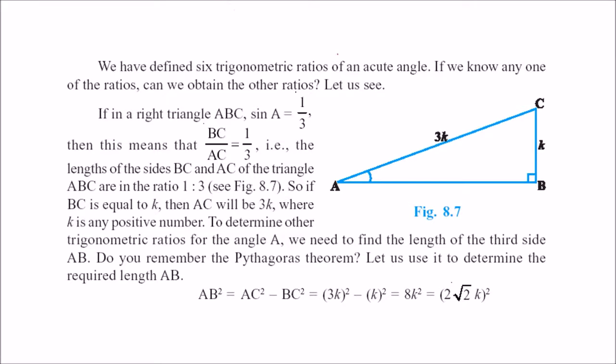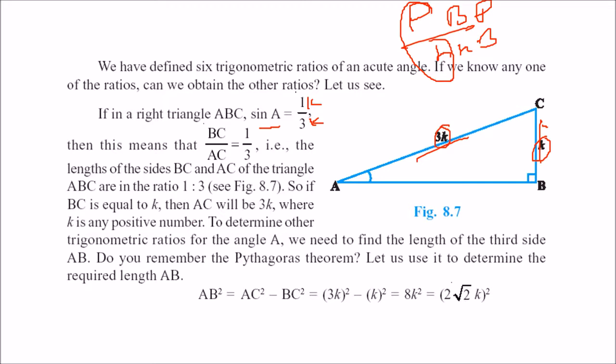So there is a very important thing, that if you have in a right angle triangle one of the relationships like sine, cos or tan, you can find the others. Just take an instance that sin A is 1 by 3. What does this sin A mean? Sin A is Pandit Badri Prasad Har Har Bol. Sin A is P by H, so perpendicular by hypotenuse. The perpendicular and hypotenuse are in the ratio 1:3. So you can write this as 1K and 3K. So the perpendicular is K and this is 3K, right? So BC by AC is 1K by 3K, that will become 1 by 3.